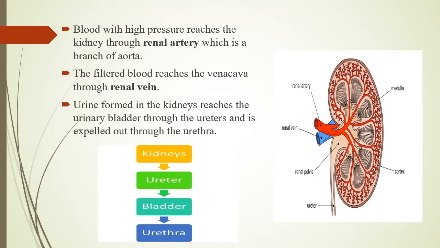Blood with high pressure reaches the kidney through the renal artery, which is a branch of the aorta. The filtered blood reaches the vena cava through the renal vein. Urine formed in the kidneys reaches the urinary bladder through the ureters and is expelled out through the urethra.